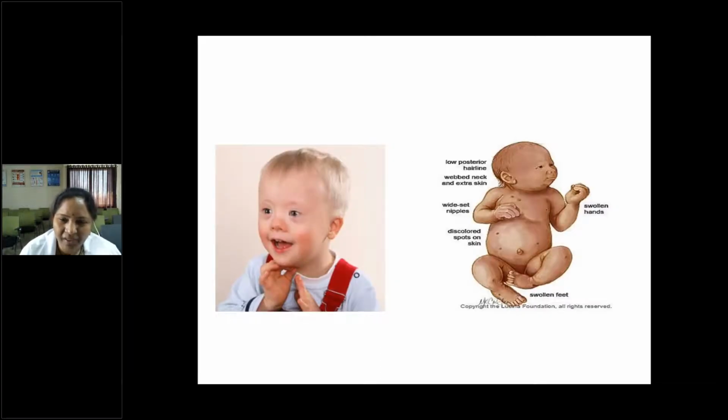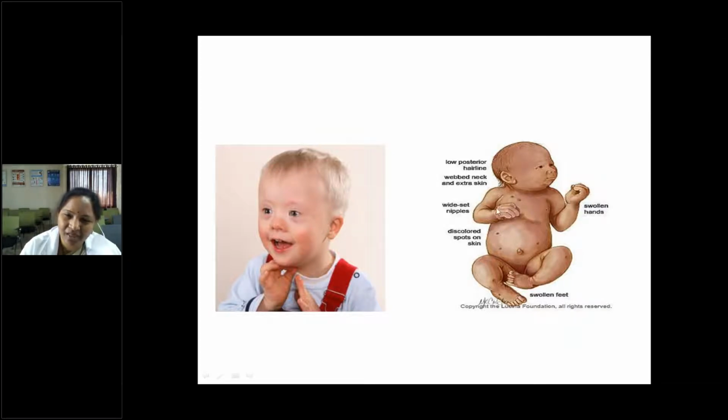So can anyone mention what the syndrome is? Are you able to see the features? There are low set ears, a low set posterior hairline, and you can see a wide webbed neck, extra skin webbing. Be loud, somebody is telling something I am unable to hear. Be clear. Wide set nipples. This is most common. Turner syndrome.